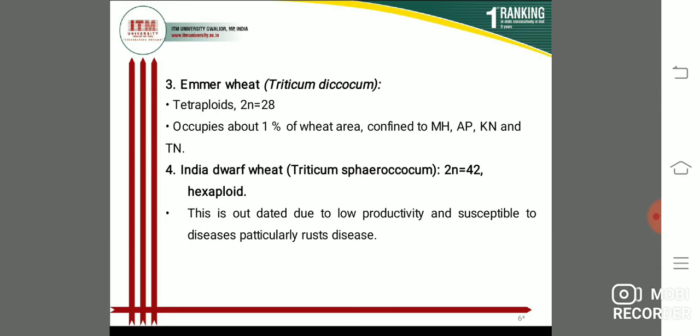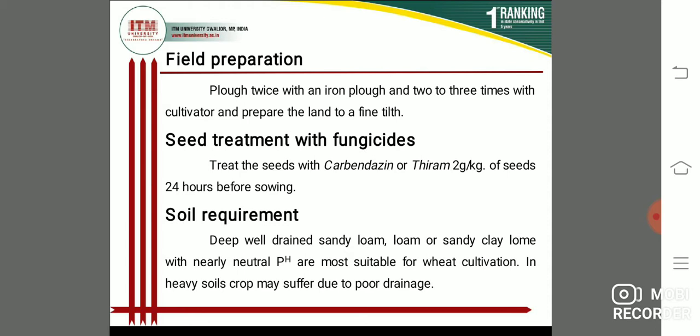So students, next content is field preparation. Students, plow with a tractor with an iron plow and 2 to 3 times with the cultivator and prepare the land to a fine tilth. So this is field preparation. Next, students, seed treatment with fungicide. Students, treat the seed with carbendazim or thiram at 2 gram per kg of seed 24 hours before sowing. So this is seed treatment with fungicide.